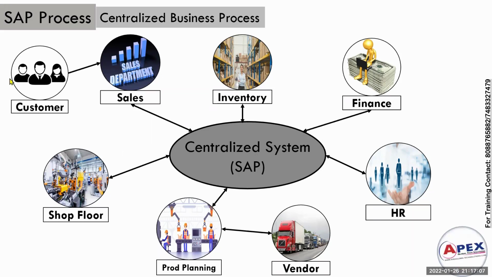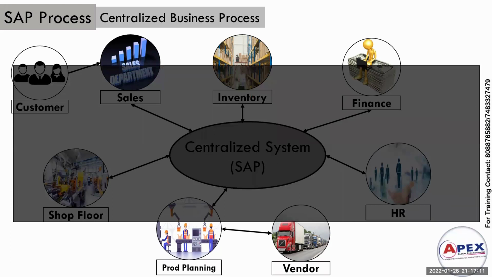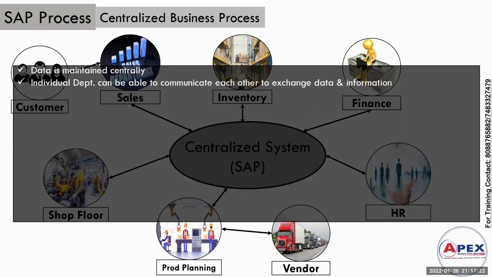Okay. So there are several advantages if any organization adopts SAP. What are those? Data is maintained centrally, as I told you. Next, individual departments can communicate with each other to exchange data and information. Next, it increases productivity.